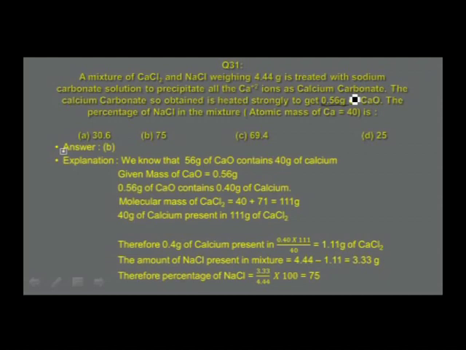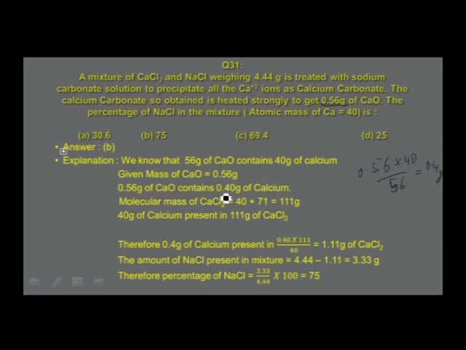In calcium oxide, 56 grams of calcium oxide contains 40 grams of calcium. Therefore, 0.56 grams of calcium oxide contains what mass of calcium? You may find 0.56 into 40 divided by 56. This is equal to 0.4 grams.